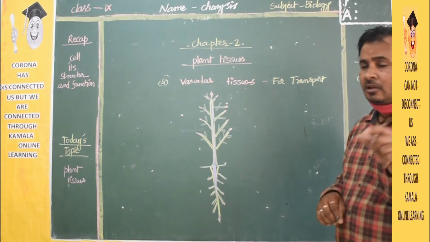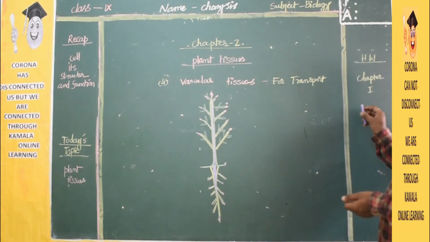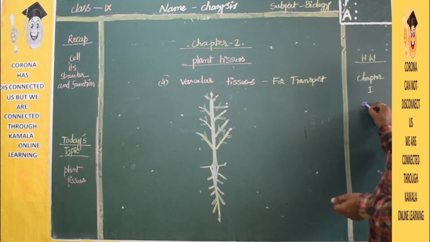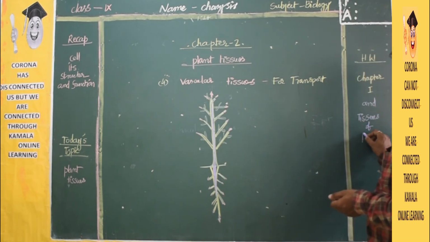Those all you have to learn. Not only that, you have to learn today's topic, tissues of plant.